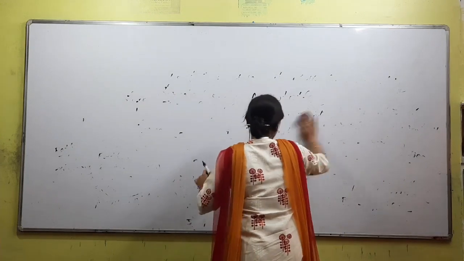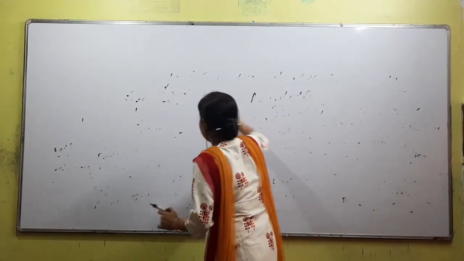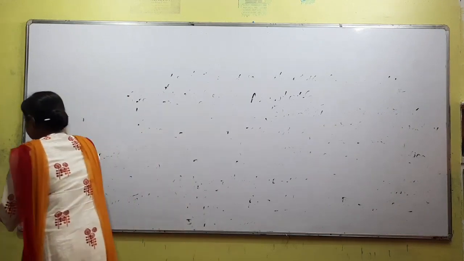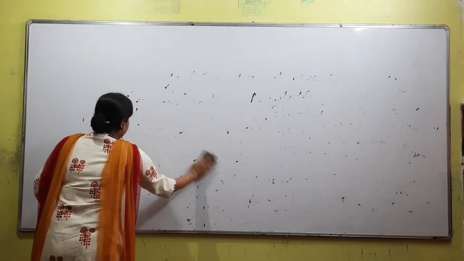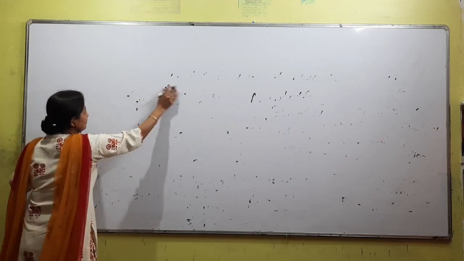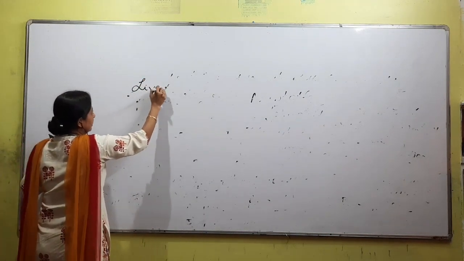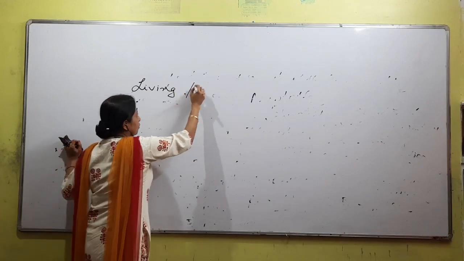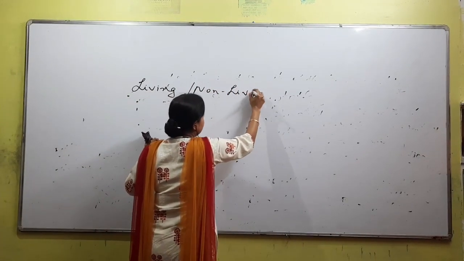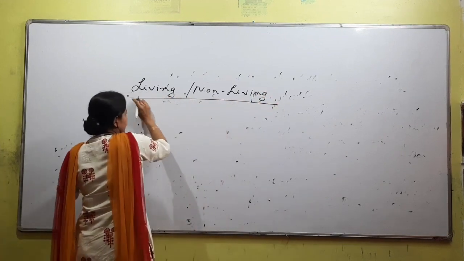Next, now we come to the word called living. Whenever we talk about living, non-living is also a word that comes together, right? So there are living organisms and non-living objects.